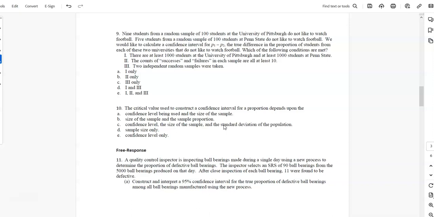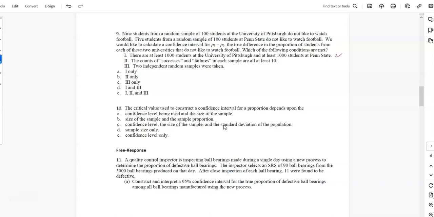The true difference in the proportion of students from each of these 2 universities who do not like to watch football. Which of the following conditions are met? There are at least 1,000 students at the University of Pittsburgh and at least 1,000 students at Penn State. Well, that seems true. I think that condition is met. There's a lot of students at both of those.